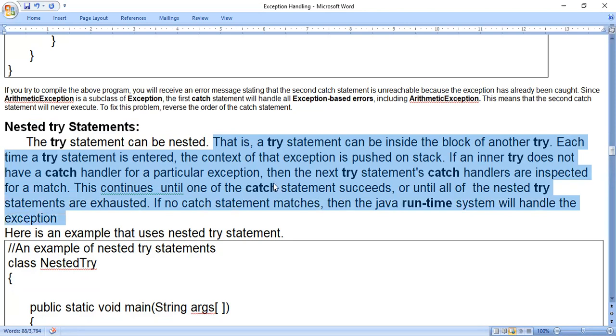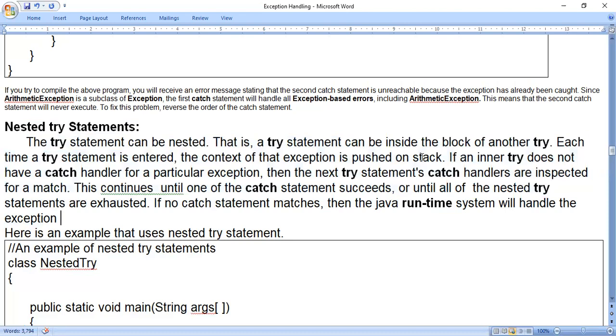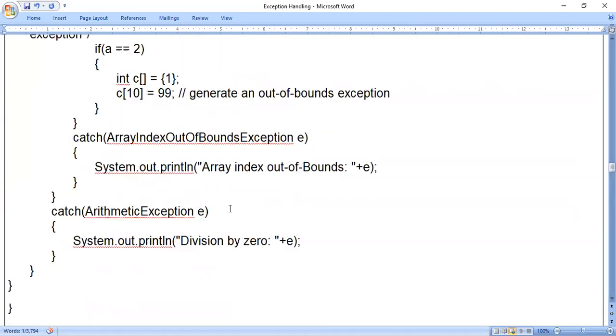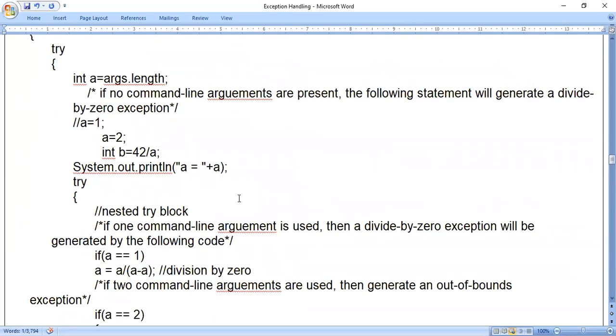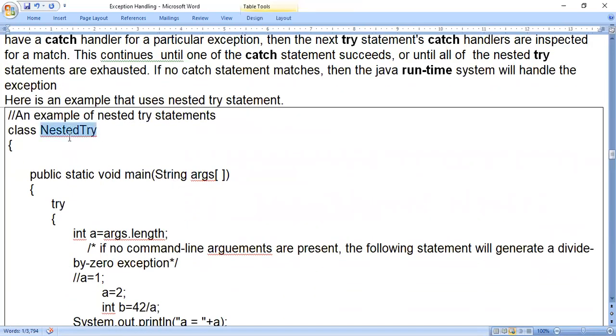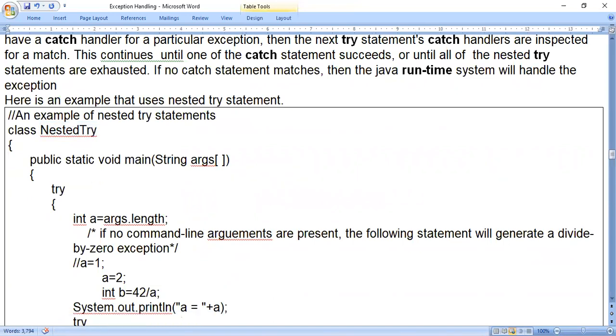See, in nested try statements, what happens? Actually, they are using the concept of a stack. A stack is a data structure. I will not go into the details of this stack, but still I can explain this program for you. So let us try to understand how it works. So this is the program. First we will look at the program, how they have written it. Class, then the main method.